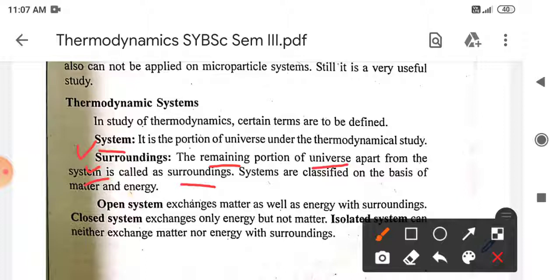All these things, that is system, surrounding and boundary, are contained in the universe. The universe is the whole, within that we have the surrounding, and within that we have the boundary and the given system. Based upon the exchange of energy or matter, the systems are classified into three types. So systems are classified on the basis of matter and energy.